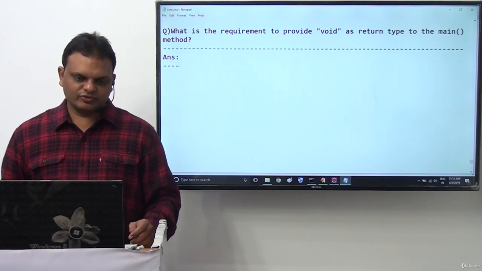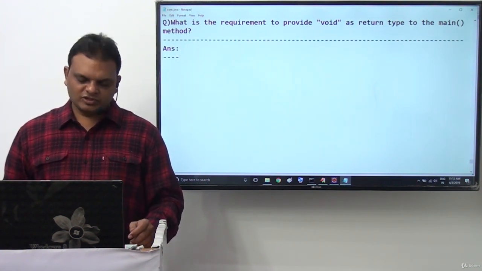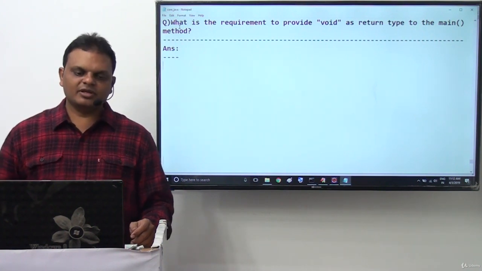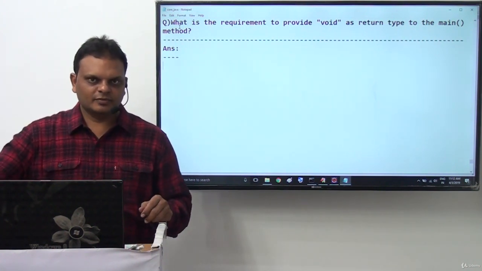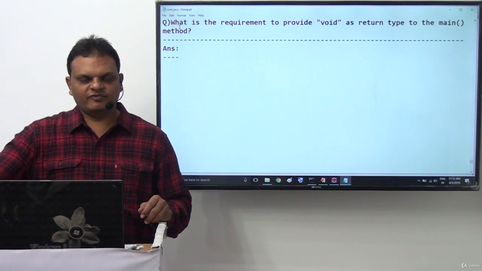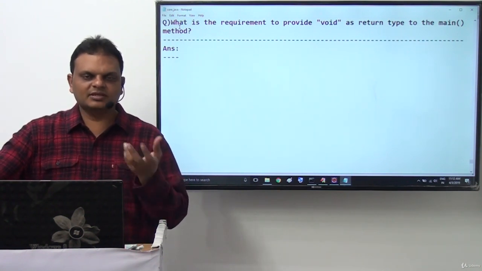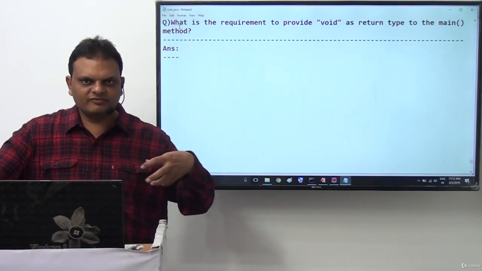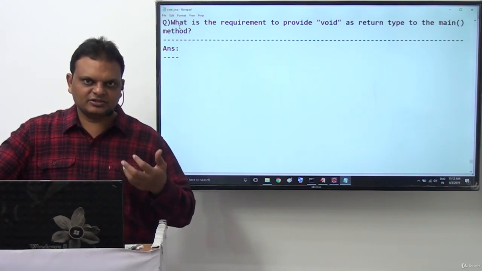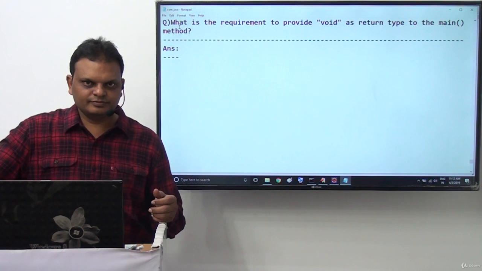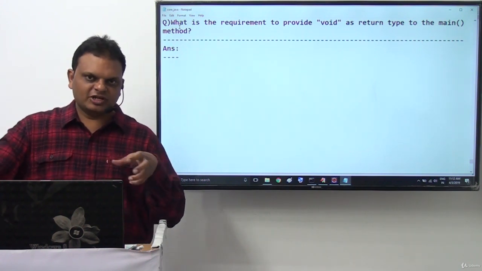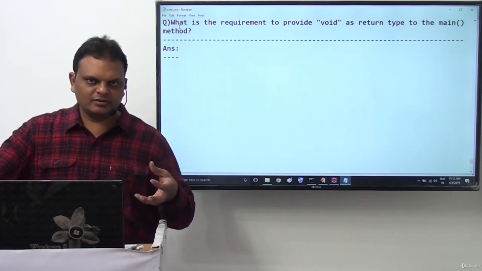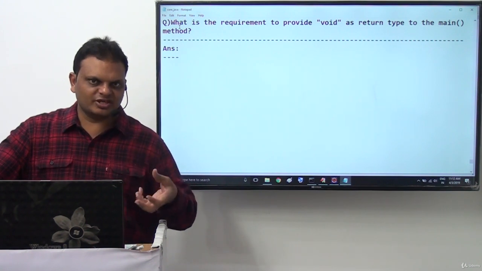Right, sir. The answer is very clear. First of all, we know the meaning of void return type. In general, for any method, what is the importance of return type? It declares which data we are going to return from the method. To specify which type of data we are going to return from the method, we use the return type.